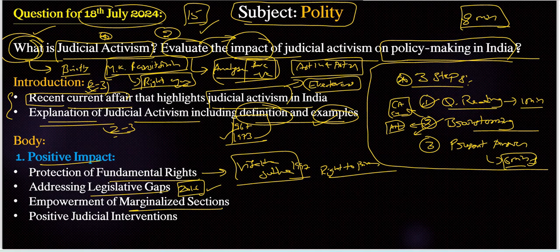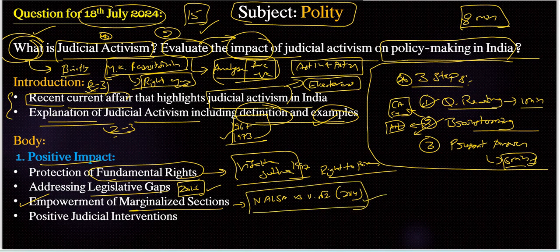So we have already included fundamental rights of citizens, especially in the weaker section part, right? Here we can include the NALSA versus Union of India case. The 2014 judgment recognized transgender people as the third gender, providing their rights and dignity. Very important example we need to include. We can include recent examples also.